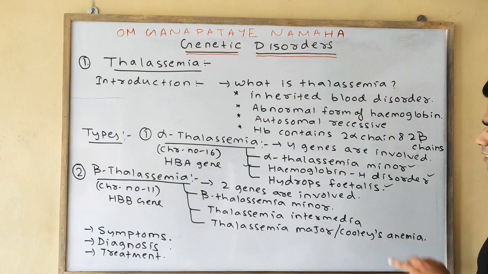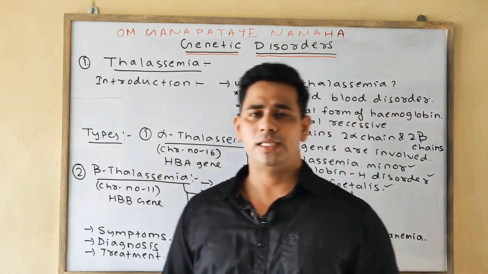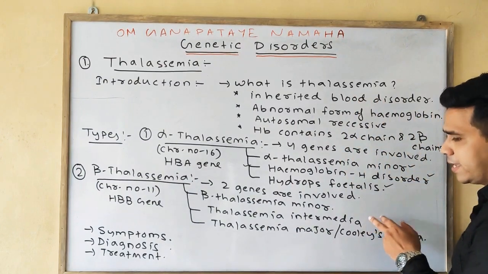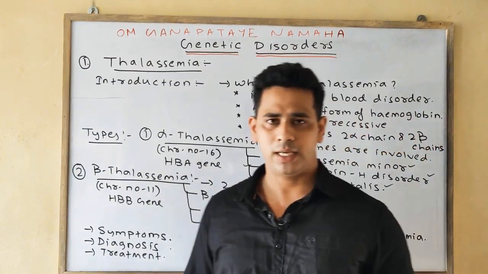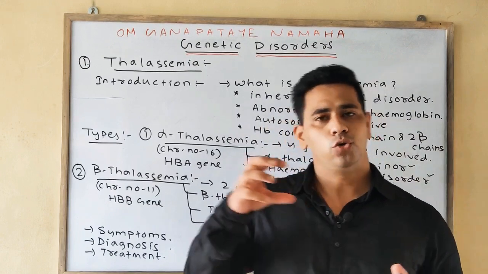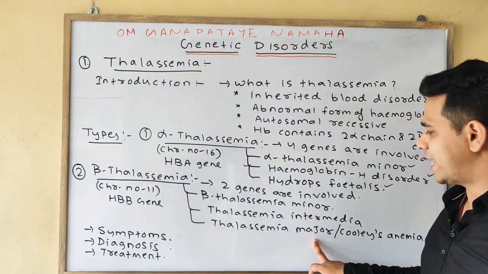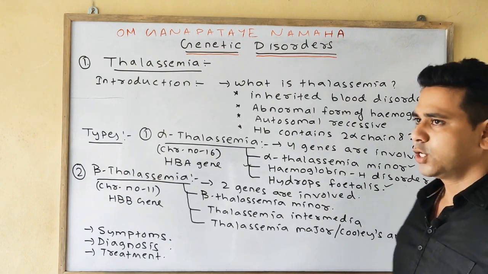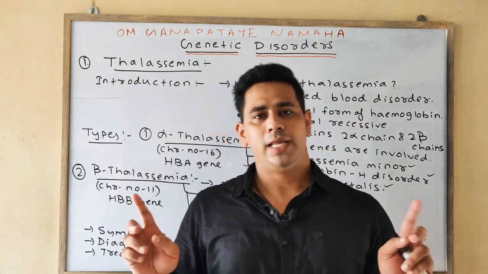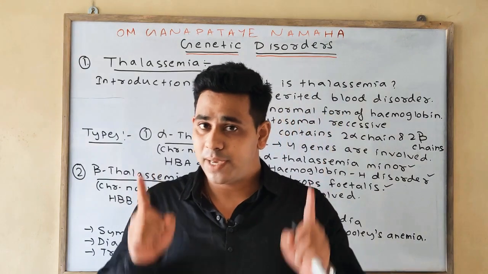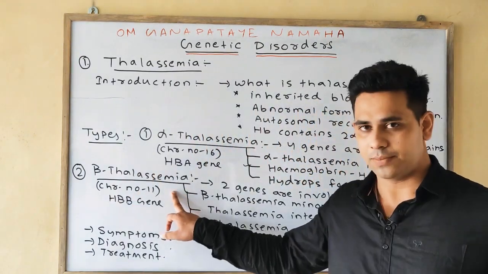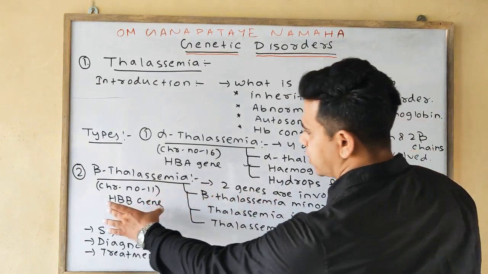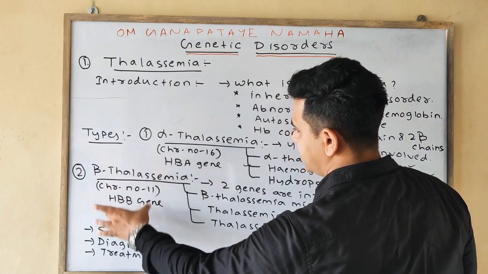Next, in thalassemia intermedia, if both genes are altered, signs and symptoms are seen from mild to moderate. And last one is thalassemia major, also known as Cooley's anemia, in which both genes are deleted or mutated, and it is the major form of beta thalassemia.